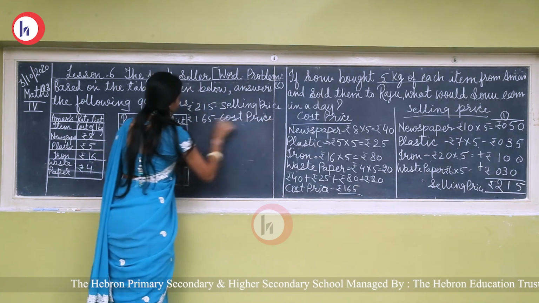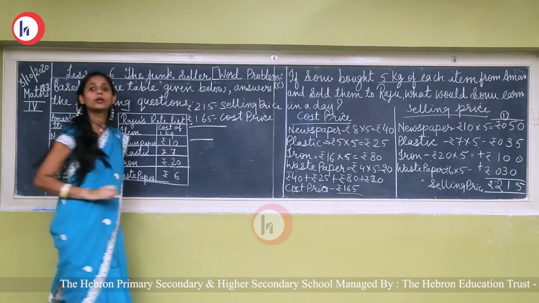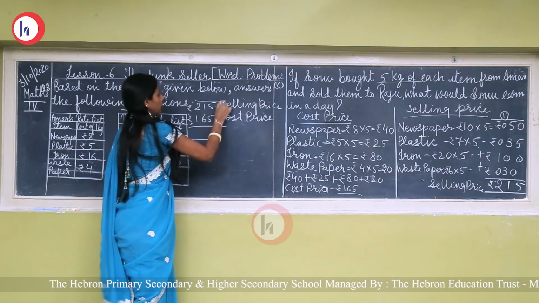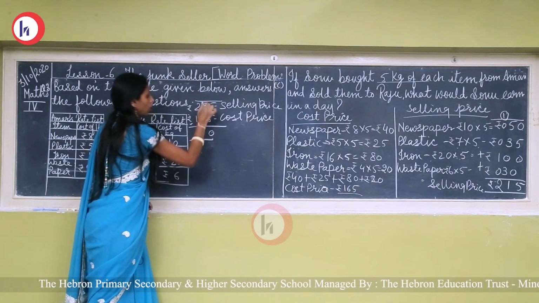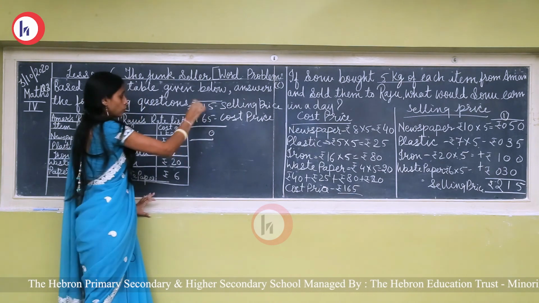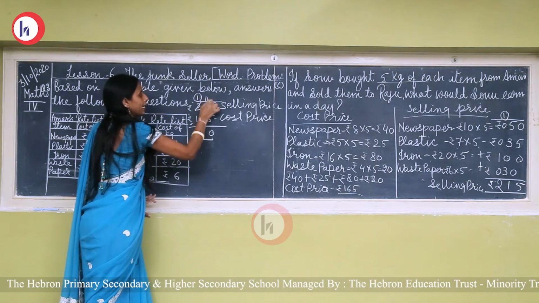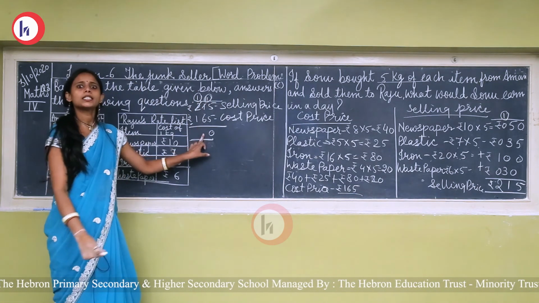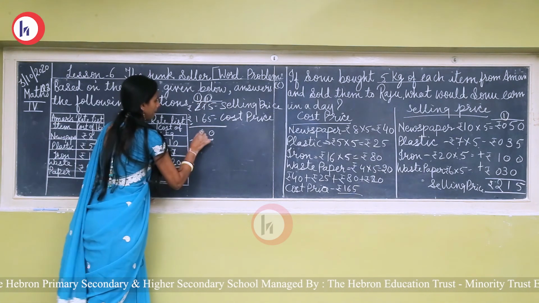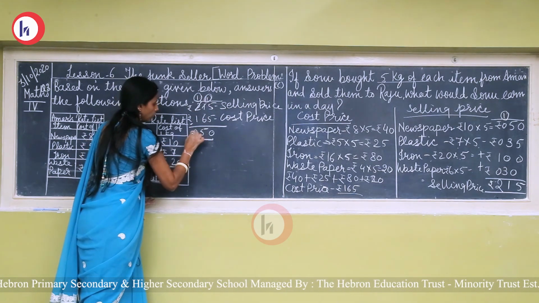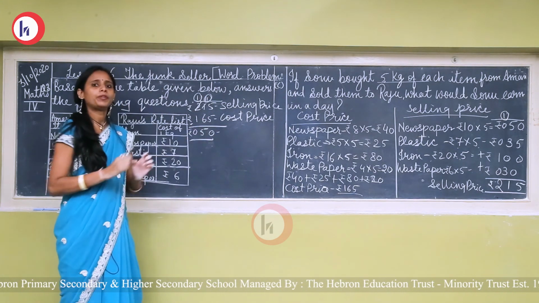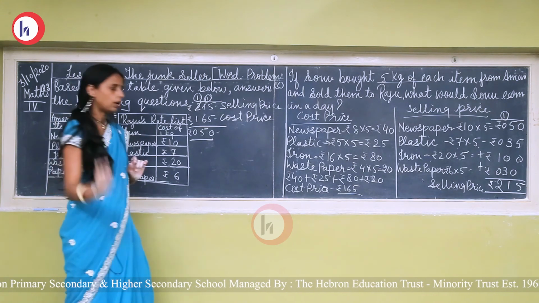Now find the difference to find out the profit. 5 minus 5, 0. 1 minus 6, not possible. So we have to borrow from 2. Here will be 1 and here will be 11. Now 11 minus 6 is 5. And 1 minus 1, 0. Okay. So Sonu earns rupees 50 in a day.